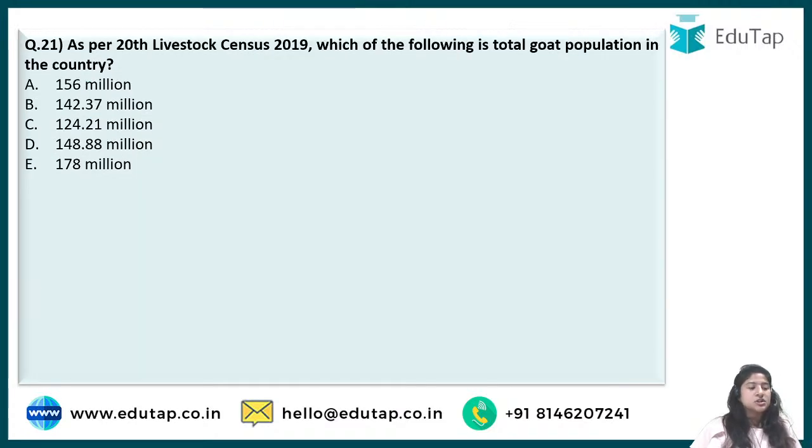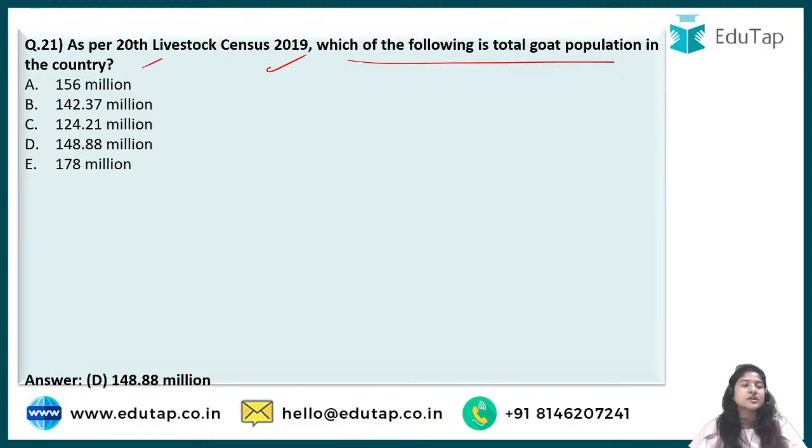Next, we come up with question number 21, which says, as per 20th Livestock Census 2019, which of the following is the total goat population in the country? Because in phase 1, one of the questions was asked on goats, so I thought to include this for a better understanding. All right, comment down fast so that I can answer. I don't know if you all are not commenting or I am not able to see. Nilesh is the first one who says B, then comes Manish, he says D, and then Akhil comes up and he says D.